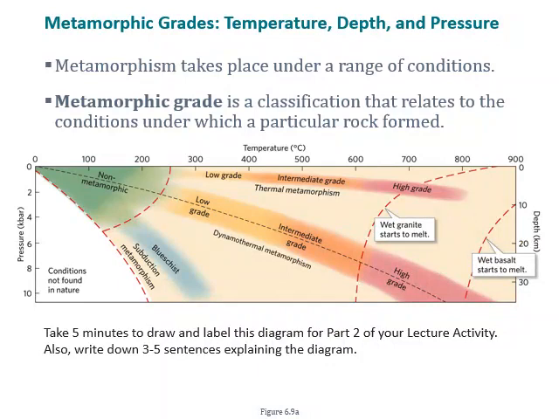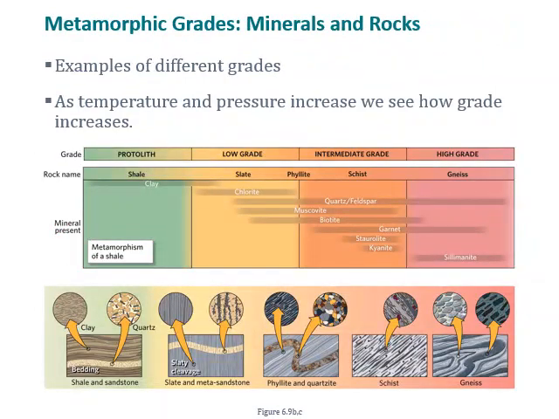So metamorphic grades, as you might have guessed, correspond to different metamorphic rock types. As temperature and pressure increases and grade increases, we get increasing changes in the rock type. So as we go from a shale protolith, low grade, it's called a slate. Mid grade, it's phyllite and schist. And then high grade, it's a gneiss. And we see the mineralogical changes as we go from clay to sillimanite.